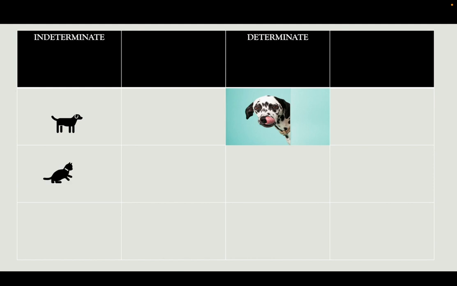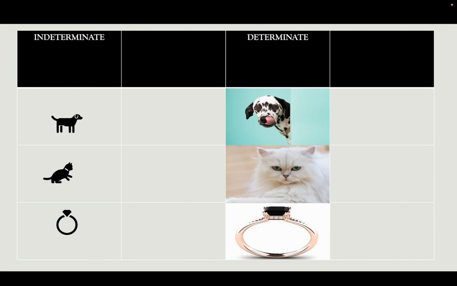Another one, indeterminate cat. But if I tell you that I only want a Persian cat, that is a determinate thing. Kung moingon kog singsing, na maligya ko og singsing, then that can mean a lot of rings. But when I say a black diamond ring, that is a determinate thing.